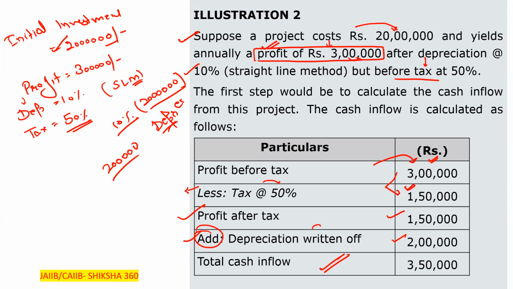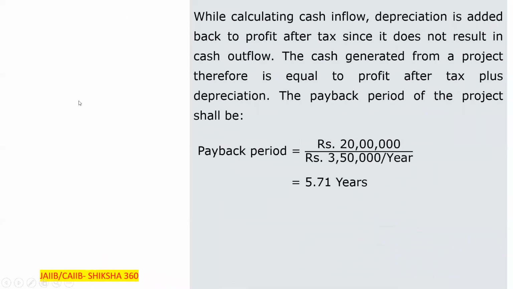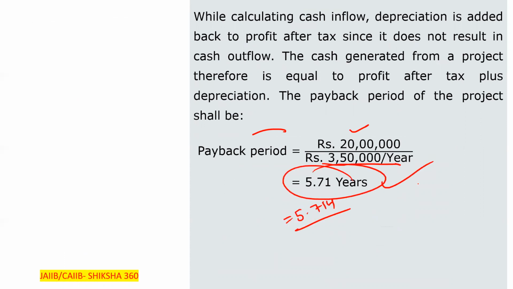What we covered previously, the same thing they have asked here. So we just have to calculate the payback period. Payback period is the initial investment, that is 20 lakh, divided by the annual cash inflow, that is 3,50,000. 20 lakh divided by 3,50,000 comes out to 5.714 years, or 5.71 years. So this will be the answer.